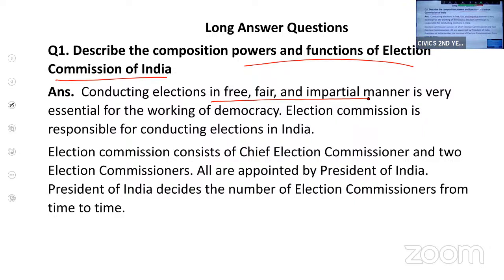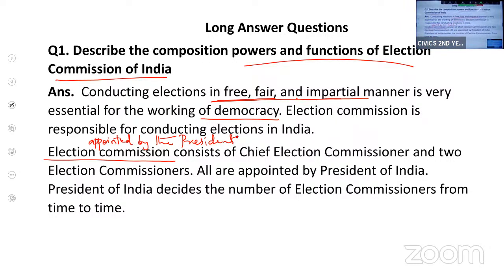For the working and success of democracy, the elections should be free, fair and impartial. So for this, we have the Election Commission. This Election Commission is appointed by the President of India.